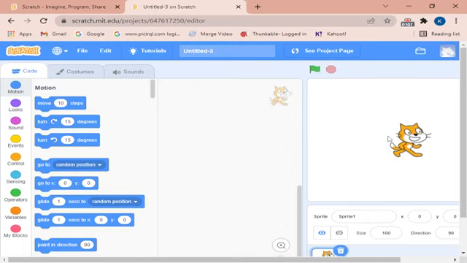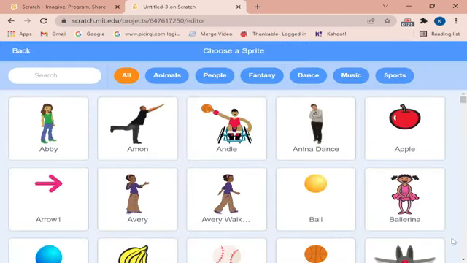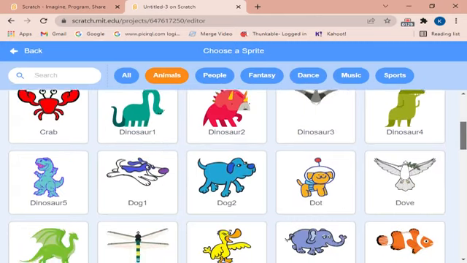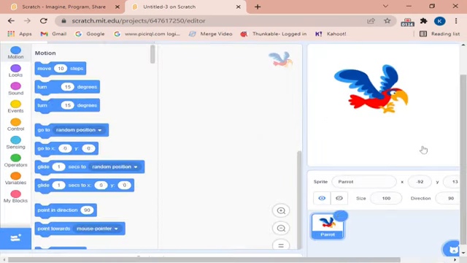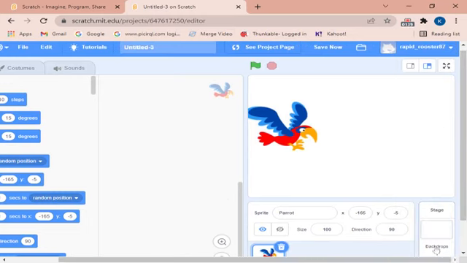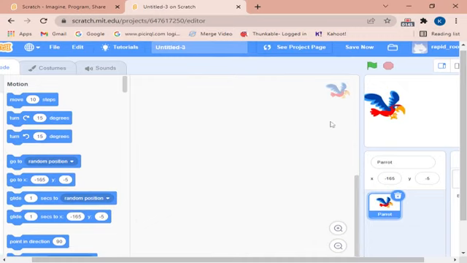And it will show you just like this cat type thing. What is this? Sprite. This cat or any character in Scratch is known as a sprite. You can delete a sprite from here, you can add a sprite from here. Like we want to choose any sprite, like let's choose this parrot fly. Actually, I'm not comfortable with this one, so I will choose this one.